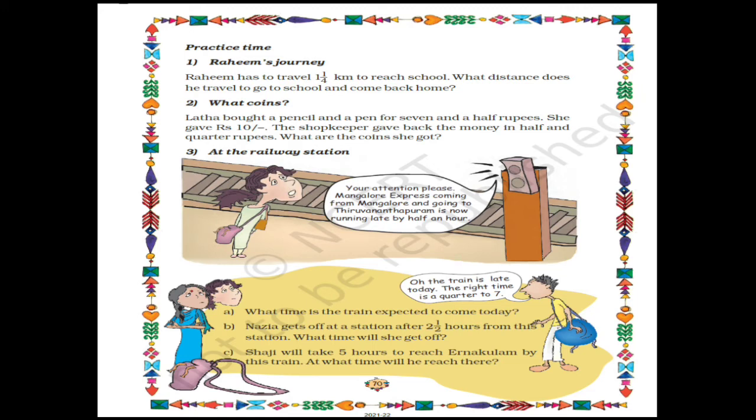Rahim's journey. Rahim has to travel 1 1/4 kilometer to reach school. What distance does he travel to go to school and come back home? Now if he wants to come back home again, how much distance will he be traveling? So 1 1/4 kilometer will be 5/4 kilometer.